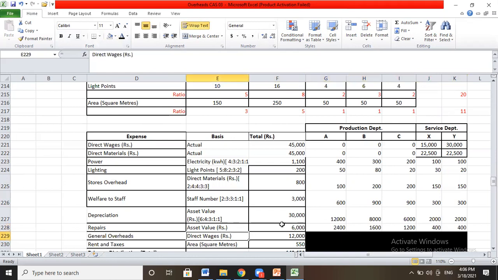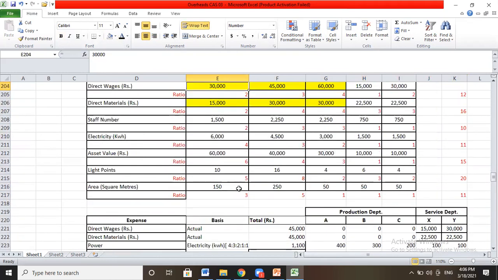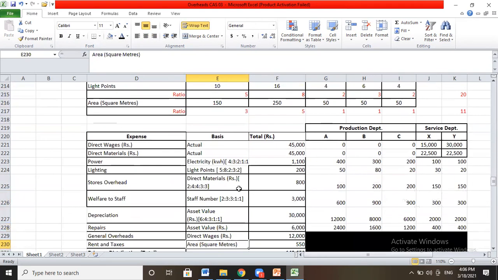Now general overheads in the ratio of direct wages, and that was direct wages 2:3:4:1:2. So the total is 5 plus 5, 10, 12. So the total will be 12.